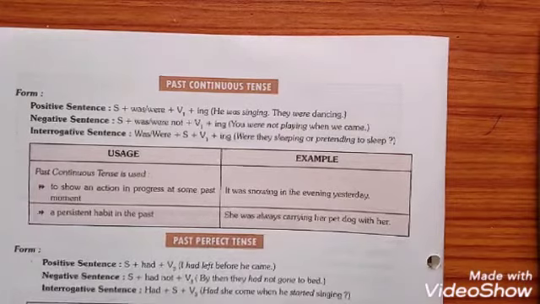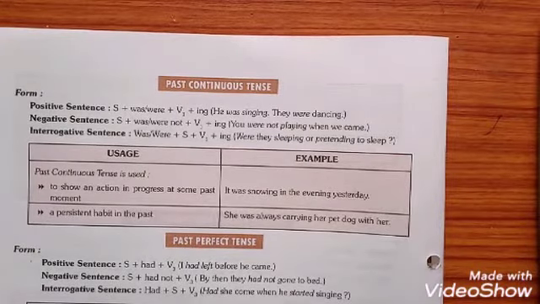Students, one more use of simple past tense is with past continuous tense. Suppose two actions in the past happen in such a way that one action is continuing when the other action takes place in the meantime. You have to use simple past tense with the action that takes place later on, and the action which is going on takes past progressive or past imperfect.